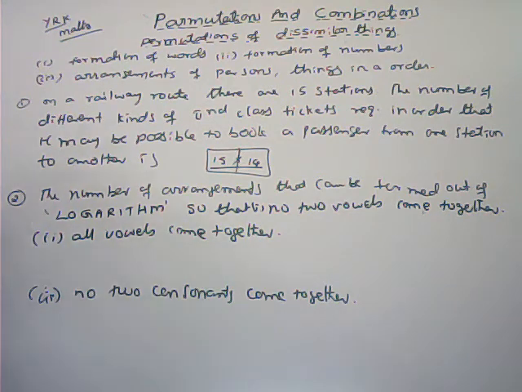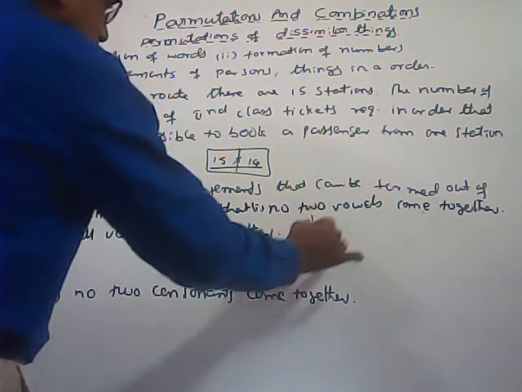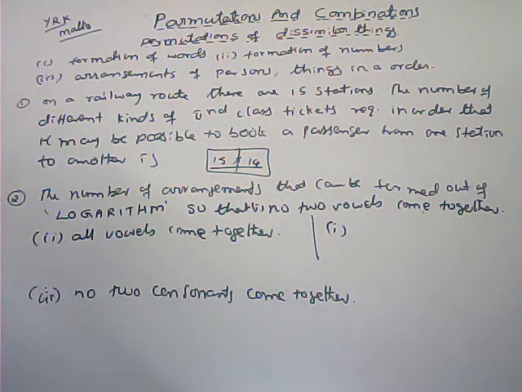Now the second one related to this one. The number of arrangements that can be formed out of the letters of LOGARITHM so that no two vowels come together. Here first, the solution I am writing. What are the vowels here? A, E, I, O, U.